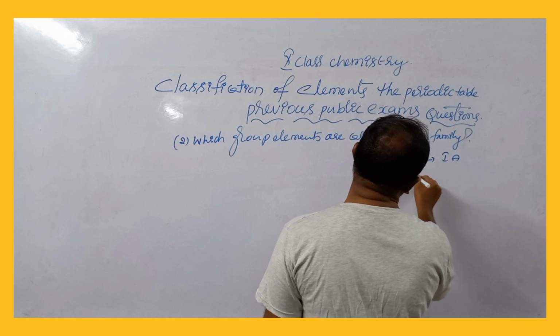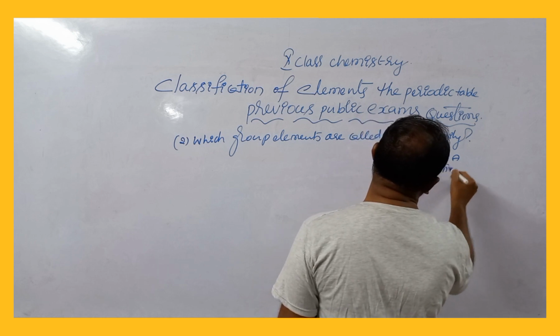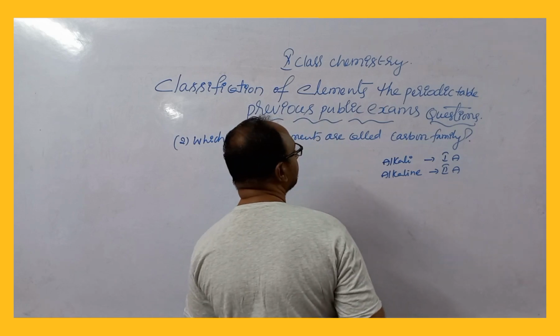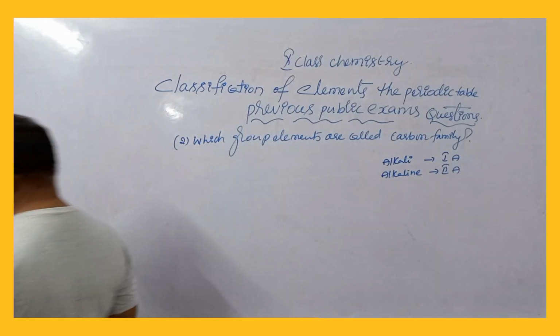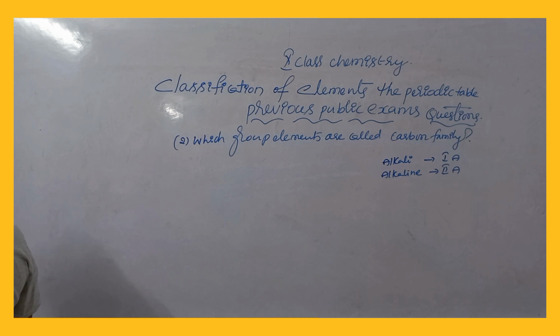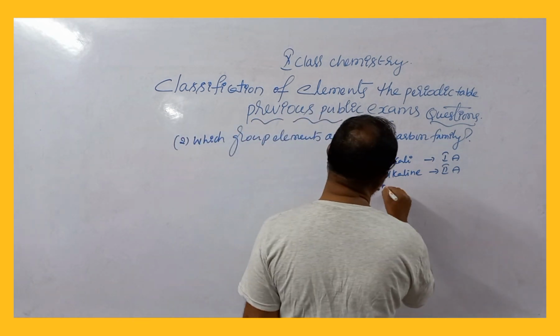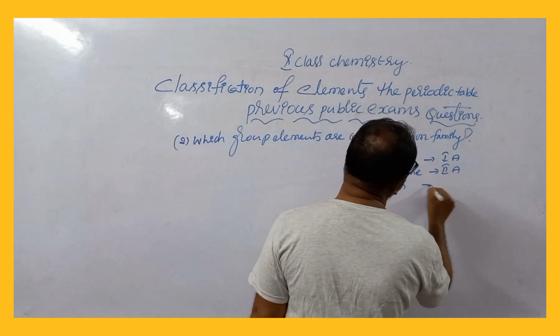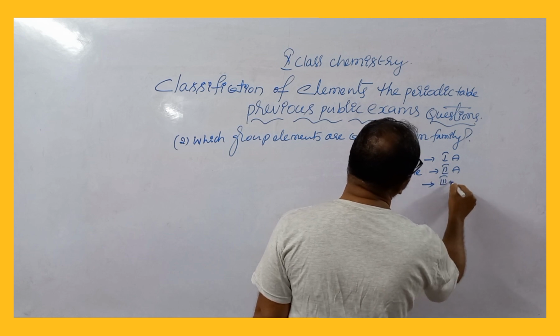Alkaline earth metal family, 2A group. Boron family, 3A group.